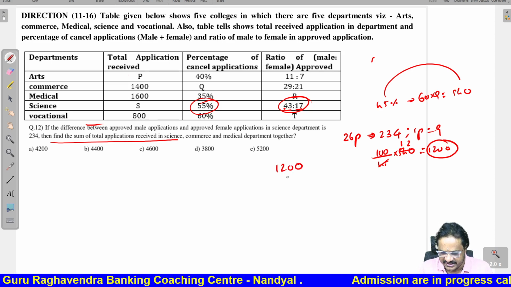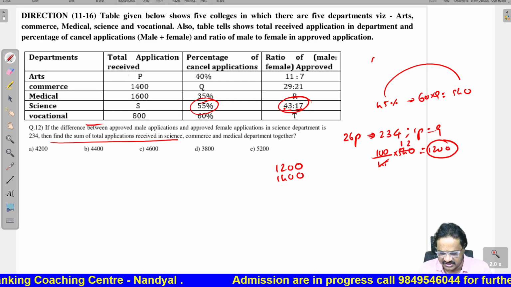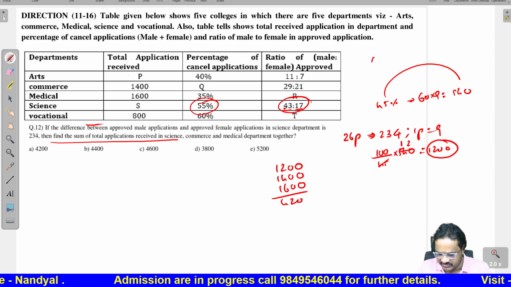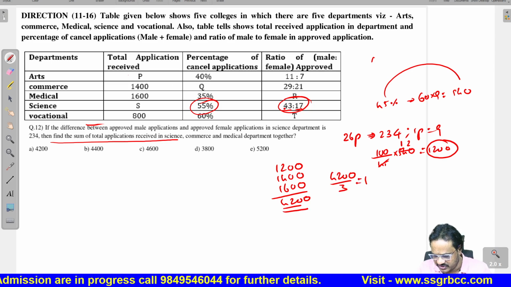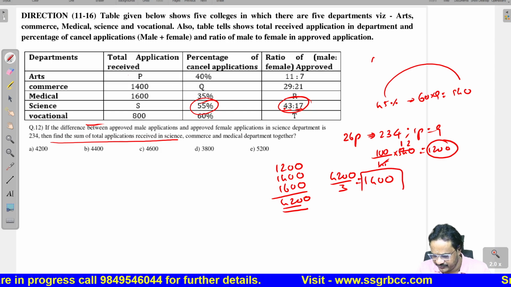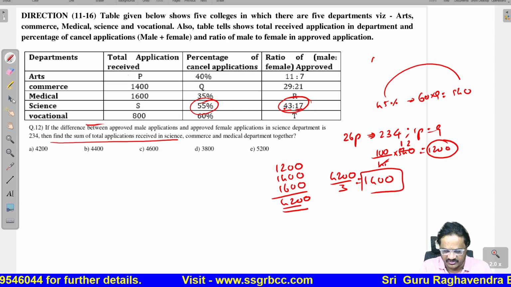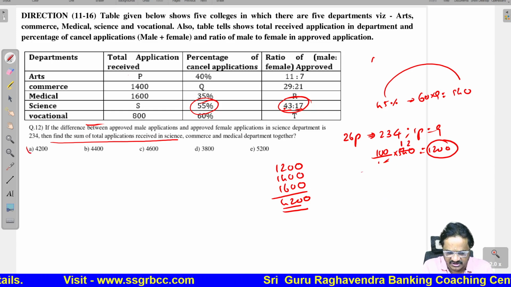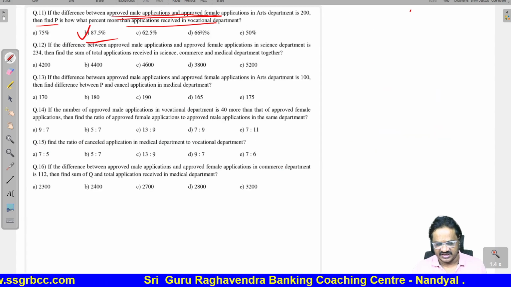We want science, commerce 1400. Then medical 1600. Totally we will get 4200. Average means 4200 divided by 3, that will give 1400, but we want the sum only. The sum is 4200. 4200 means option 1 is the correct answer. Let us see the next question.